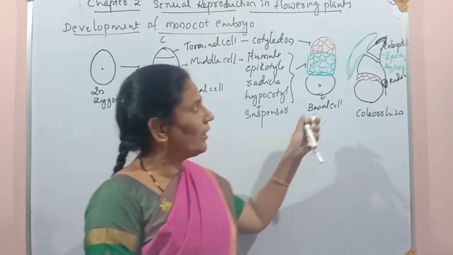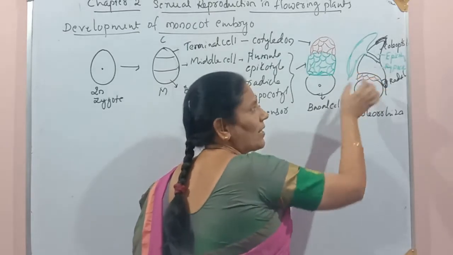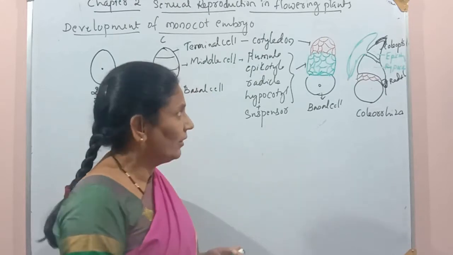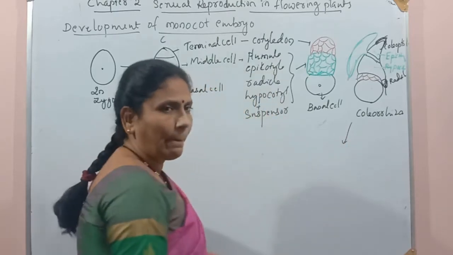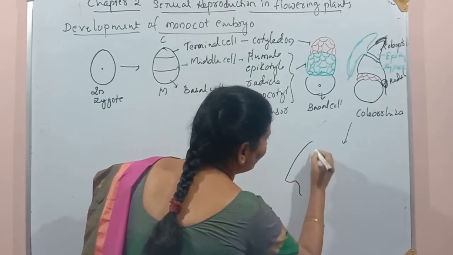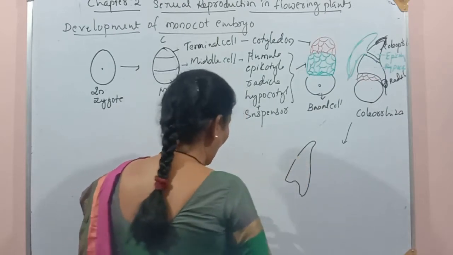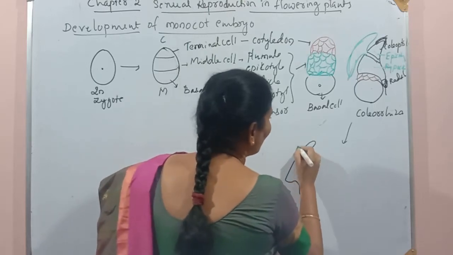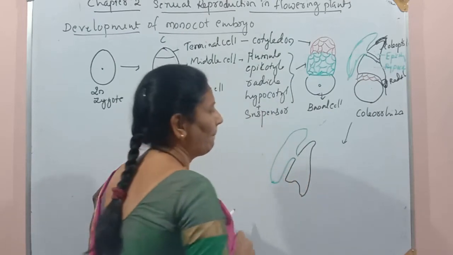When this embryo further develops and gets towards maturity, the suspensor cell and basal cell degenerate. And then what is the structure which remains after the degeneration of these parts? The embryonal axis will be there, with protective layers on both ends, and this is the cotyledon.